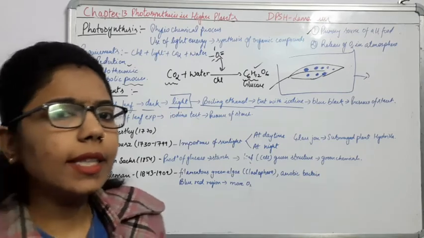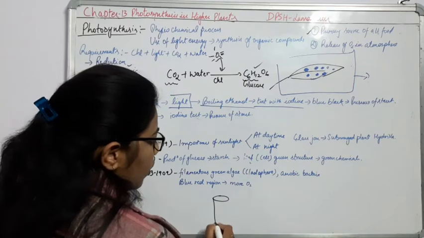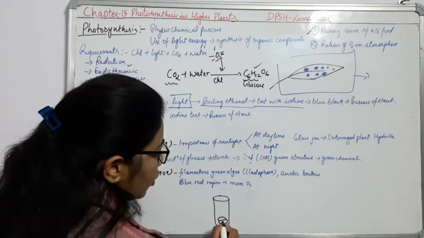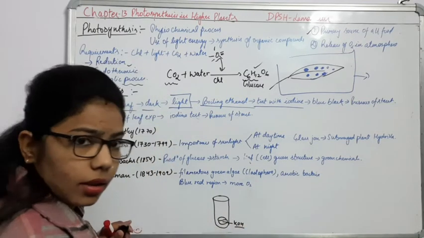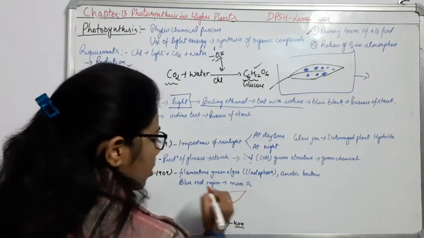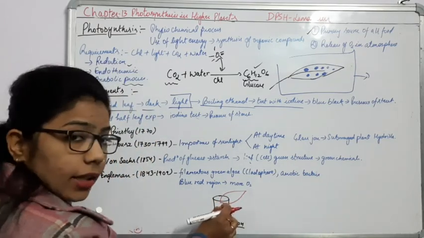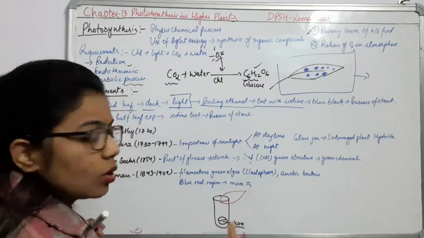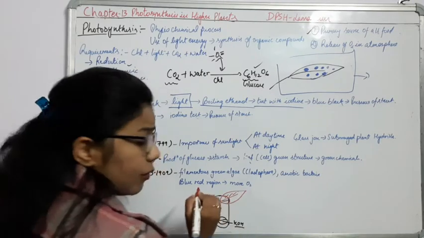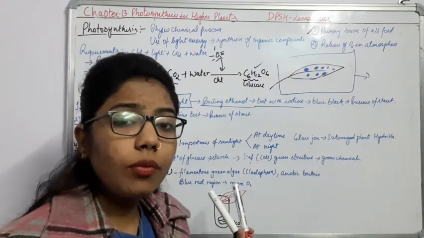In this experiment, you take this test tube, and in this test tube you keep some KOH. Now you provide the leaf like this. When we put this leaf, it should be half inside the test tube and half outside the test tube. So what does it indicate? The part inside the test tube will show the presence of glucose or not.